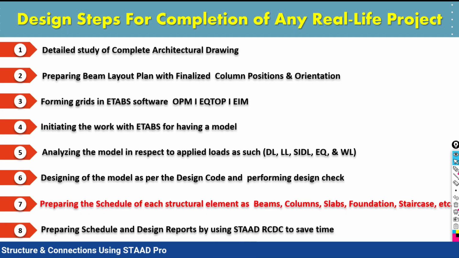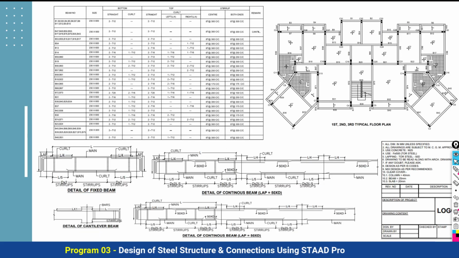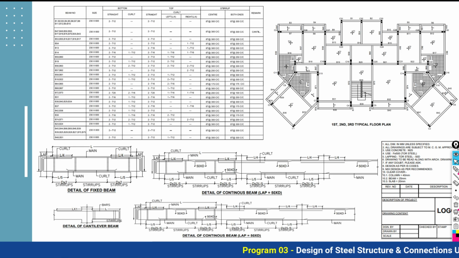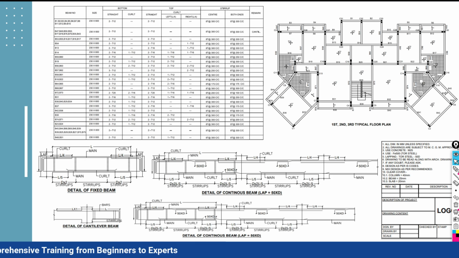And after that we have to prepare the schedule and detail, and for that purpose we are going to do the scheduling and detailing as per the design results of your ETABS. This kind of schedule and detail report we have to prepare manually, means in the CAD software. Complete schedule for the beam I will let you know in detail for the complete project. Each individual beam we are going to discuss.